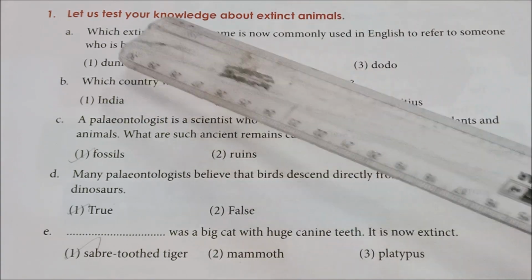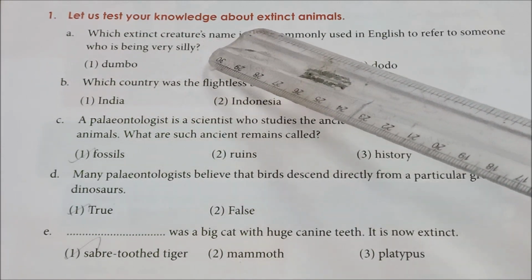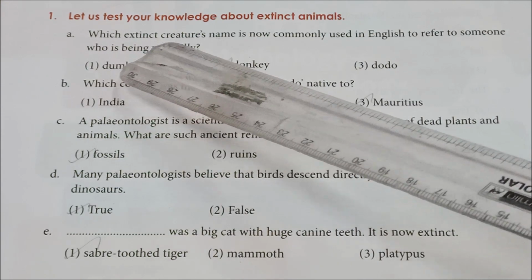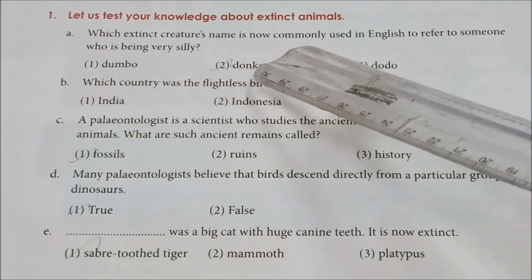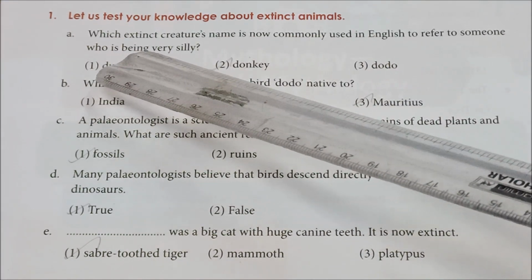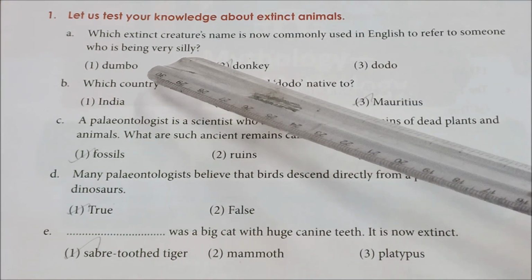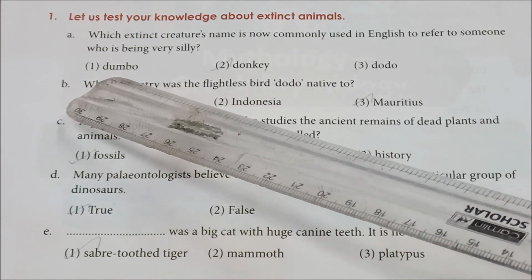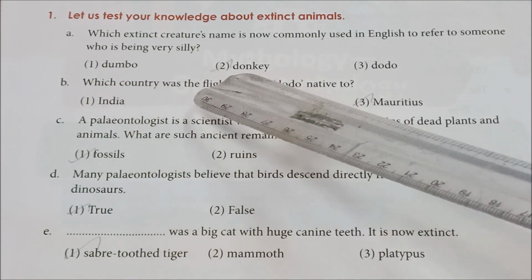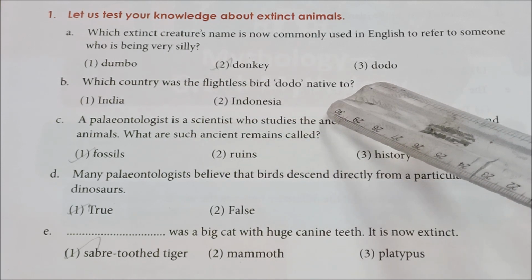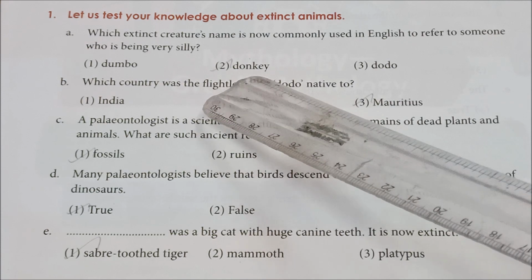See, children, let us test your knowledge about extinct animals. See the first question. Which extinct creature's name is now commonly used in English to refer to someone who is being very lazy, very silly? Here you have an option. The first option is Dumbo, and the second one is donkey, and the third one is dodo. Okay, here the correct answer is dodo.